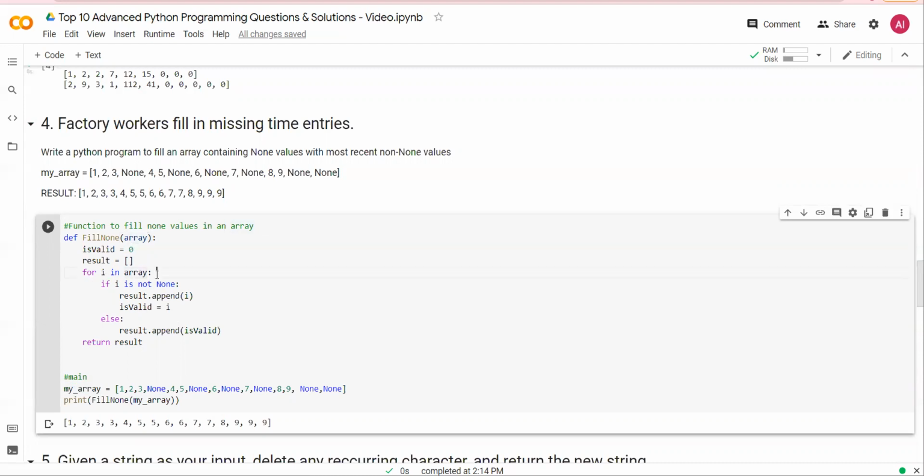For i in array, if i is not none, then result.append i. If this i is none, in the else statement, I append the previous one, which is valid. Please try this out and you will understand it's a very interesting function.